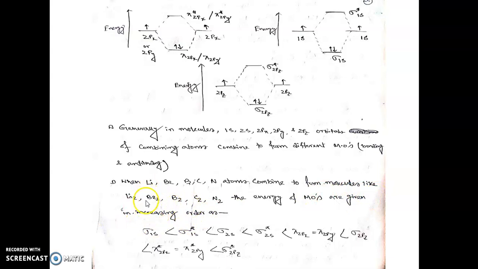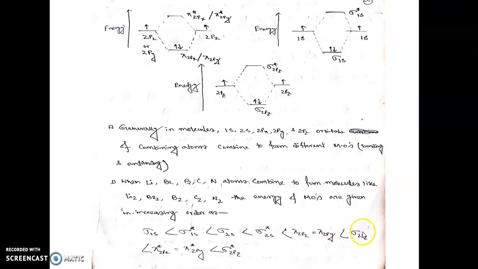For lithium to nitrogen, the order is sigma 1s, the lowest molecular orbital energy, then sigma star 1s for the 1s combinations. Now for the 2s combinations, sigma 2s, sigma star 2s.